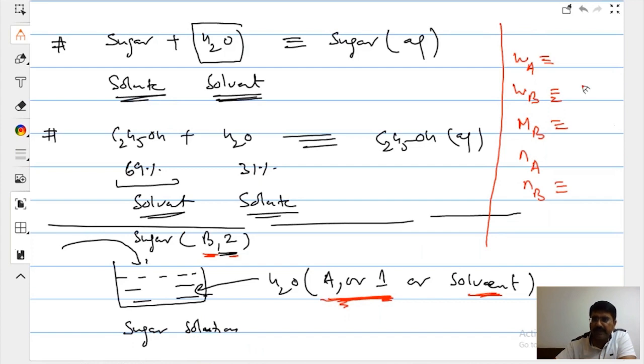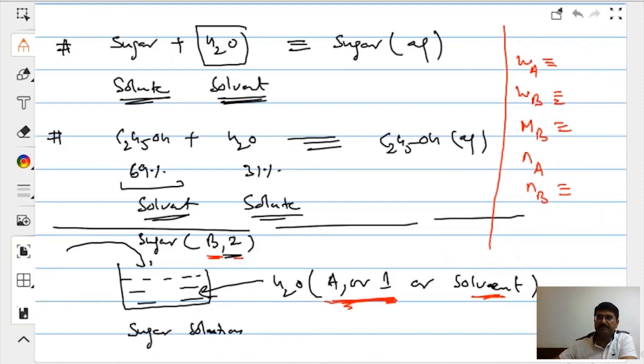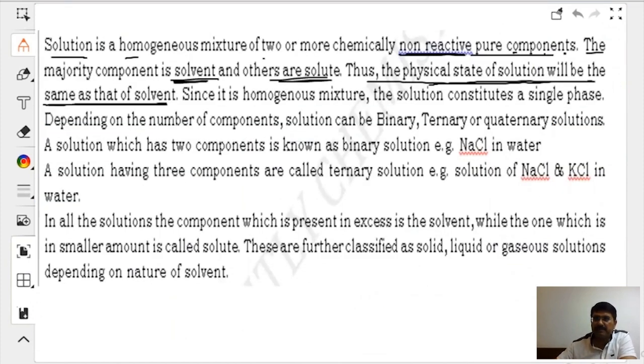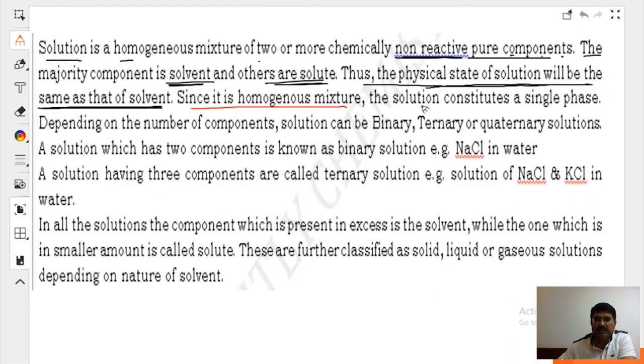Okay, solute and solvent. Right, please. M is molar mass. Don't worry beta, when I will be using it, I will be telling you many number of times. Since it is a homogeneous mixture, a solution constitutes a single phase. It will look like a single thing. That is, if you add sugar into water, it will look like liquid only. It cannot have two phases.